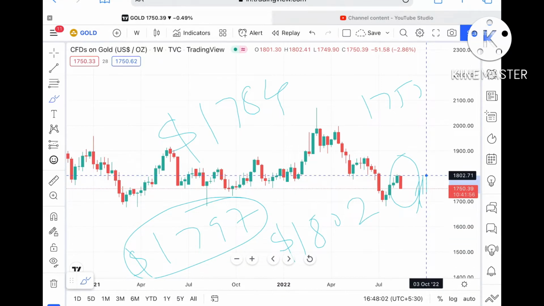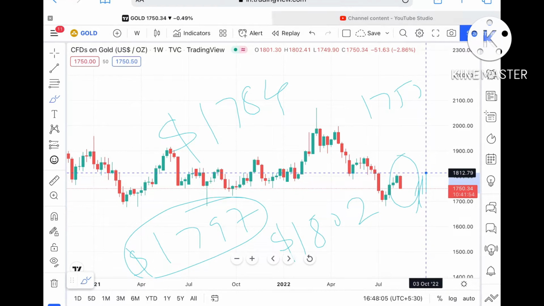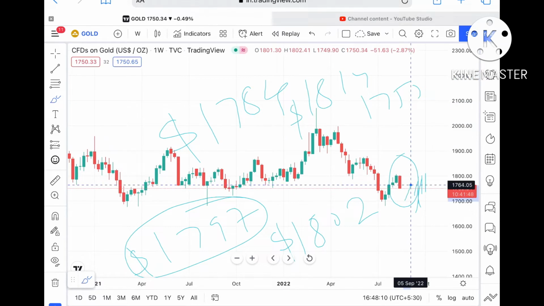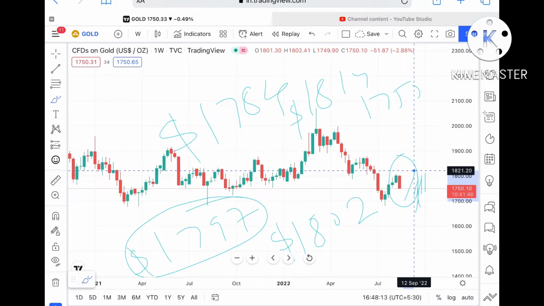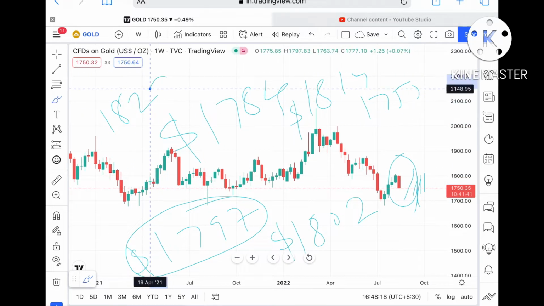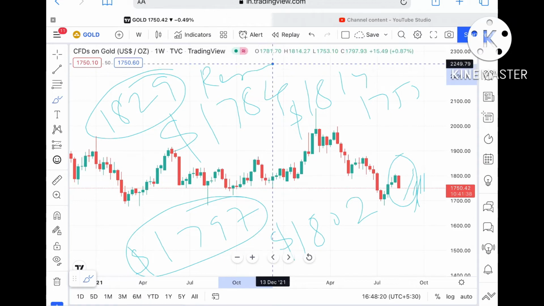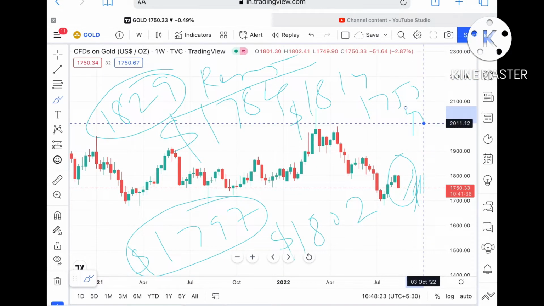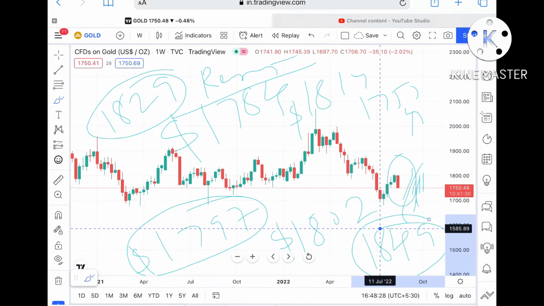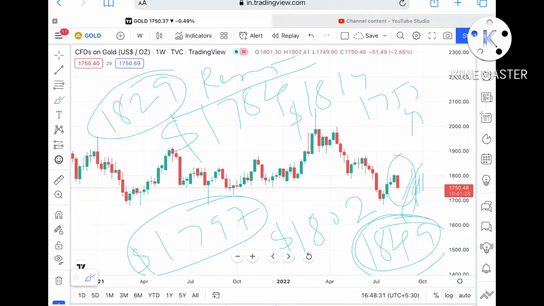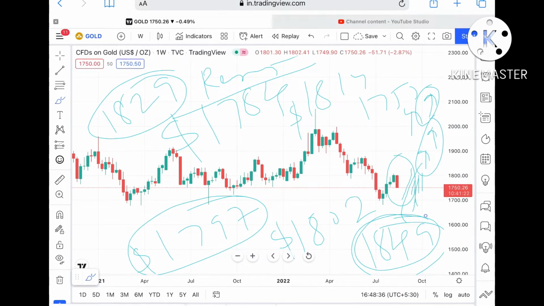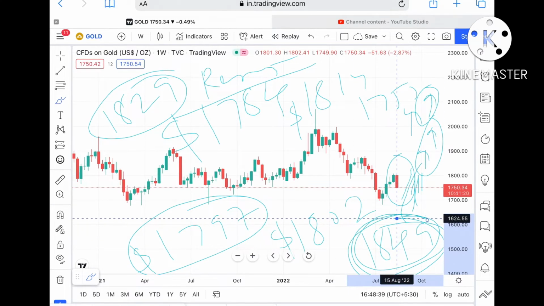Once the price goes above $1802, we can see it go further high and touch a level of $1814. And once the price goes above $1814, there is a high probability it can go further upside and touch a level of 1829, which is again a weak resistance, so the probability is high that it can go further upside and touch a level of around $1849. Once the price goes above 1849, there is a high probability gold can move further upside. If the price goes above this level, I'll make another video explaining where it can move.